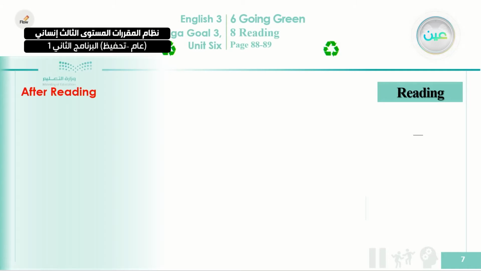Since it is a long passage, you are recommended to read these questions first to find this information when you read. Sometimes you can't read the whole article. You just read the topic sentences in each paragraph, and sometimes you read the introduction and the conclusion, the last paragraph. But here, since you want to answer these questions, the main goal for our reading today is to answer these questions.